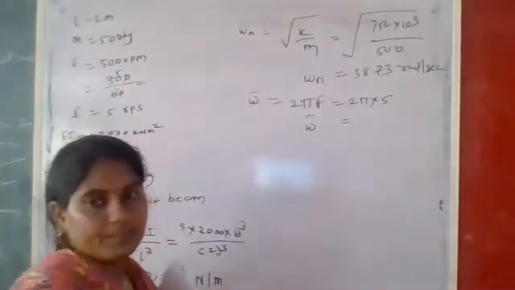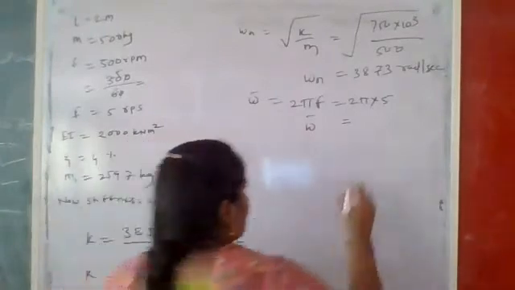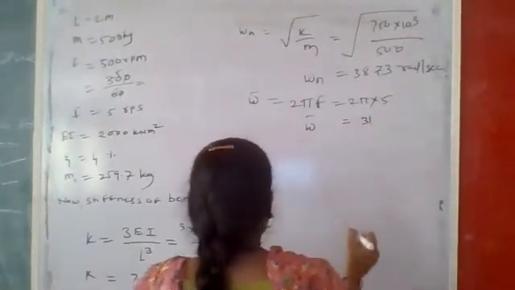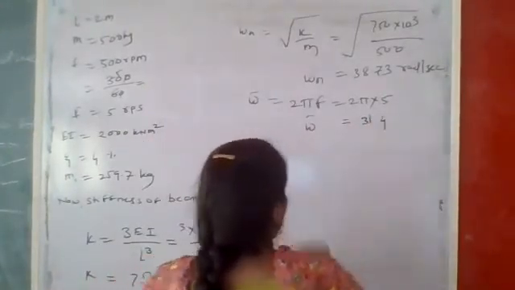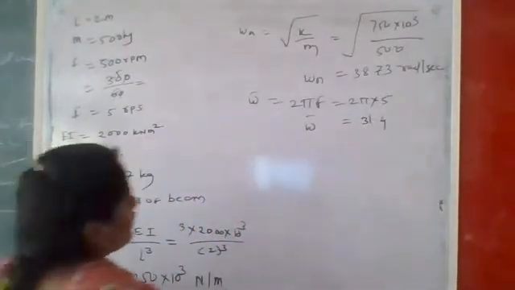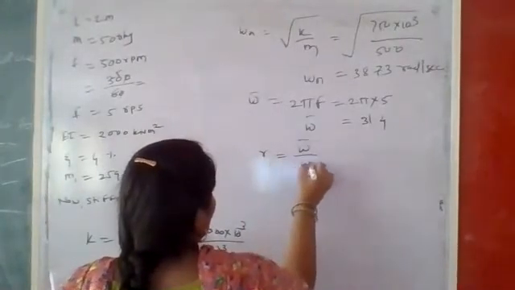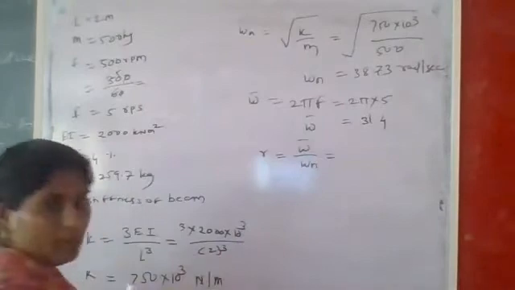How much will it come, tell me? Omega bar is equal to maybe around 31.4. That is the omega bar. Now we can calculate the R. How to calculate this? R is equal to omega bar upon omega n. Right? Check whether it is correct.